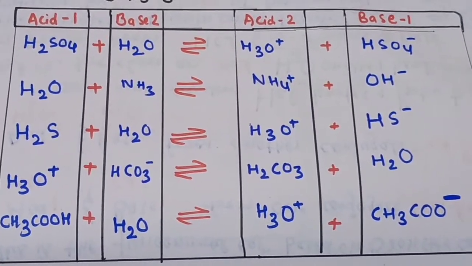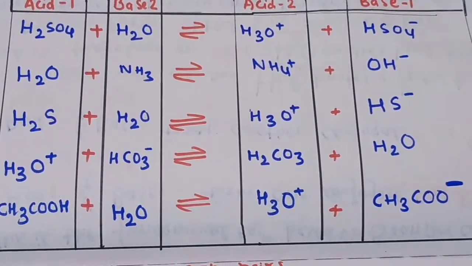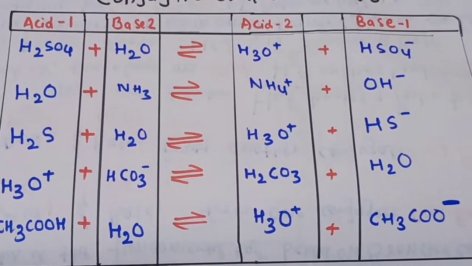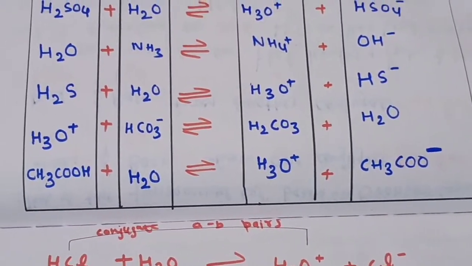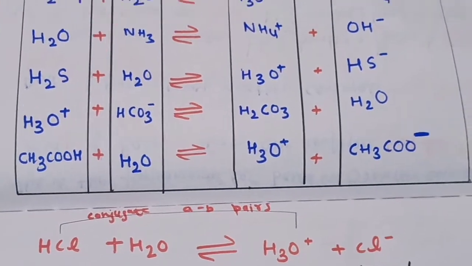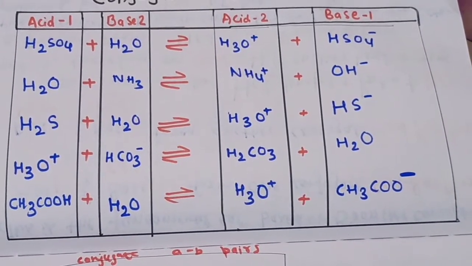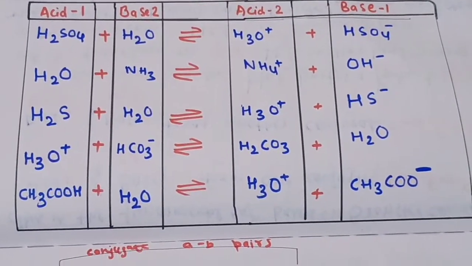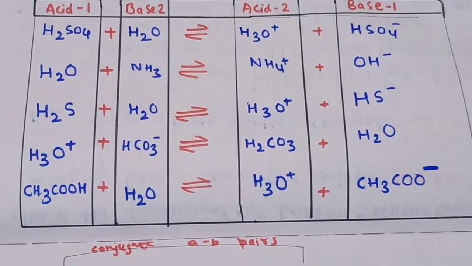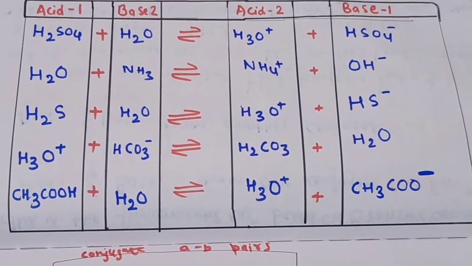Then H2S plus H2O will give H3O+ and HS- ions. So here H2S and HS- is one acid base pair. Again, H2O and H3O+ are a conjugate acid base pair. Then H3O+ and HCO3- will form carbonic acid and a water molecule.